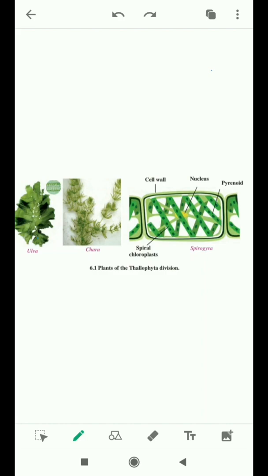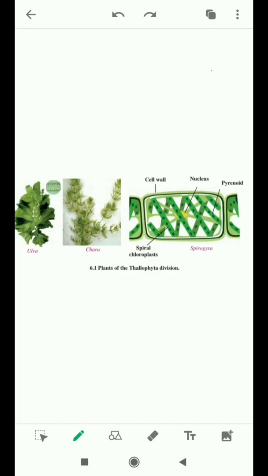There is a lot of variety in algae. Some are unicellular, some are multicellular. The example of unicellular algae is Chlamydomonas, and the example of multicellular algae is Spirogyra. Some are found in fresh water, meaning rivers, dams and ponds. Some are found in saline water, like ocean and sea. Various types of fungi like yeast and mold, which do not have chlorophyll, are also included in this group.